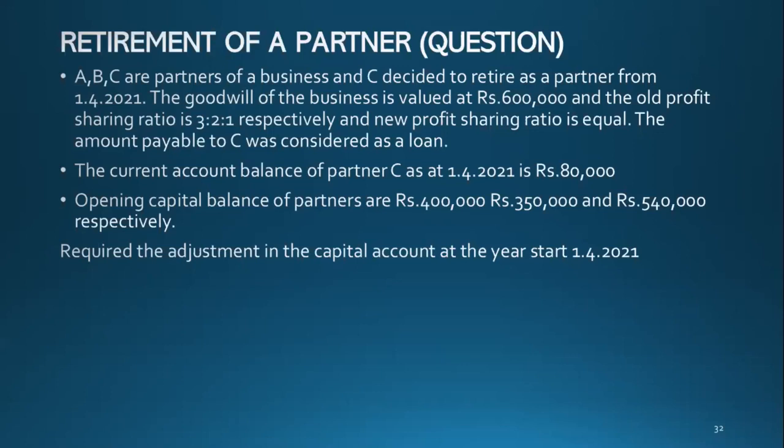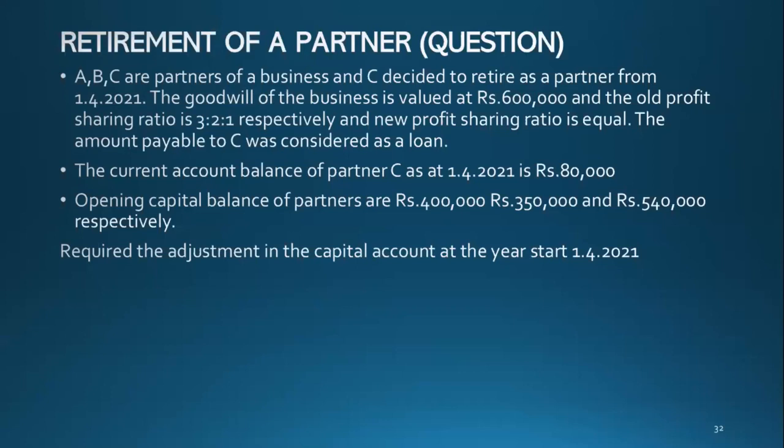And the second point, the current account balance of partner C. Partner C is the one who is retiring. As at 1/4/2021, the opening balance of current account they have given is ₹80,000. Third point, the opening capital balances of the partners are 400,000, 350,000, and 540,000 respectively.